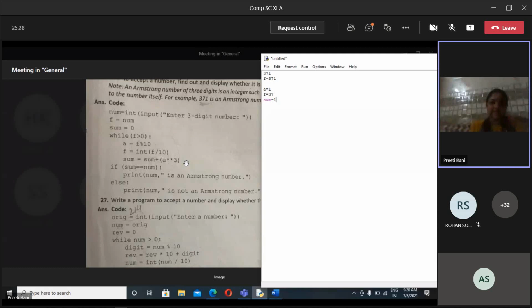Then in the second iteration, is f greater than 0? What is f's value? 37. What is the value of f, children? 37, and 37 divided by 10. What will be the value of a? What will be the value of a?